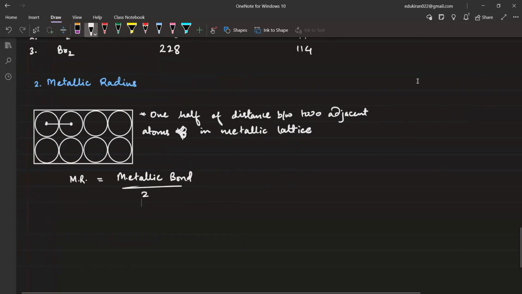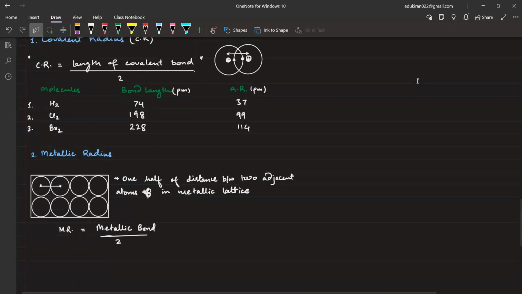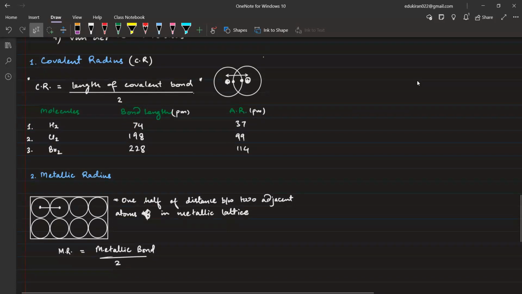Now look at the way we are measuring the covalent radius. We are measuring the covalent bond or the covalent radius and the metallic radius. Tell me which one will be larger? Which will be larger, covalent or metallic? Metallic. As you can see, overlapping of orbitals or the overlapping of atoms is not happening here, right? So in metallic radius, it is one atom and then the next atom.